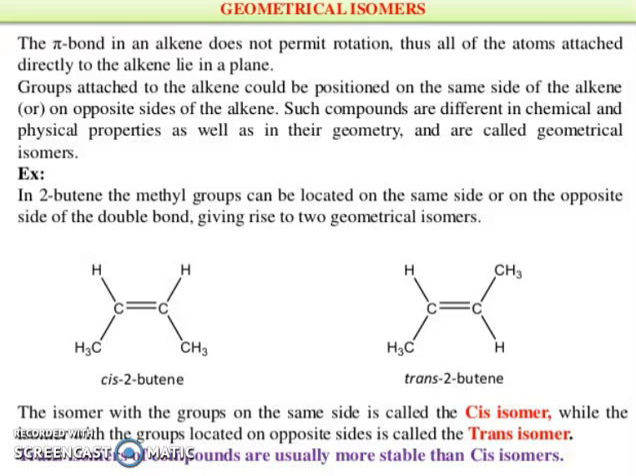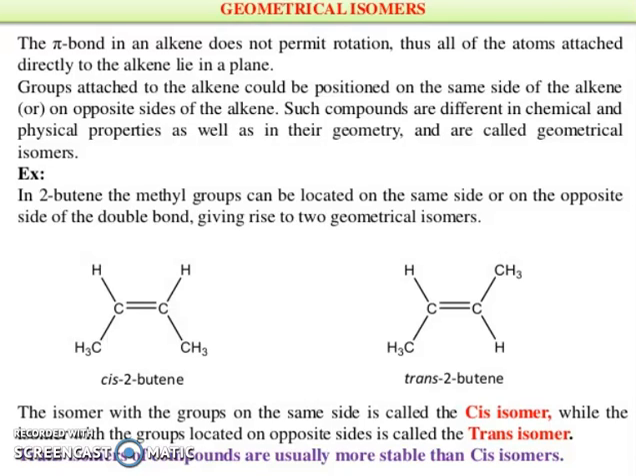Now friends, geometrical isomers. The pi bond in an alkene does not permit rotation. Thus all of the atoms attached directly to the alkene lie in a plane. Groups attached to the alkene could be positioned on the same side of the alkene or on opposite sides. Such compounds are different in chemical and physical properties as well as in their geometry and are called geometrical isomers.